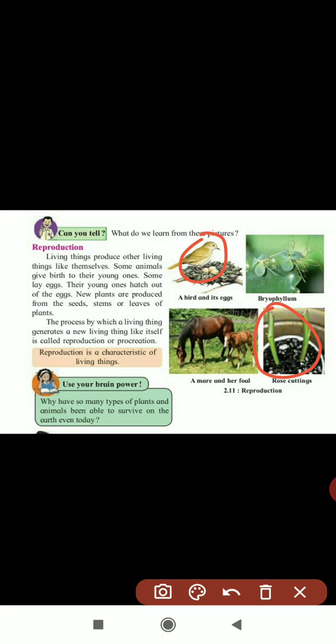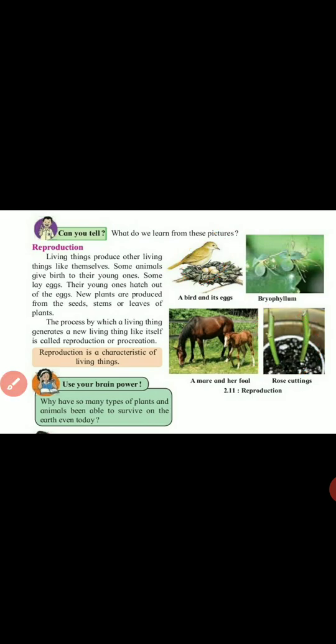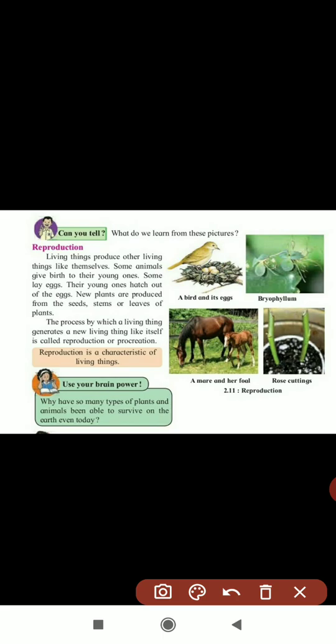So some animals give birth to young ones, meaning they give direct birth to their young ones, but some lay eggs. Some animals and some birds give eggs, and from those they produce their young ones, which hatch out of the eggs. And new plants, you know how they reproduce: by their seeds or by their stems, and some plants from the leaves.